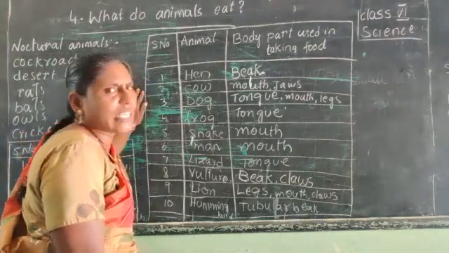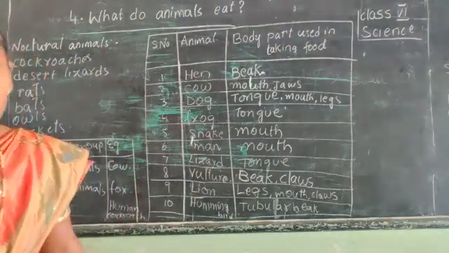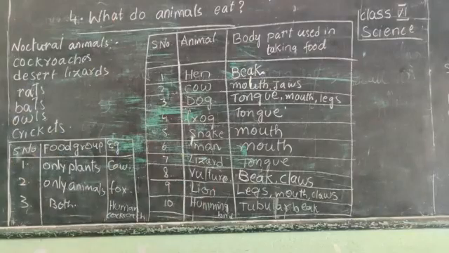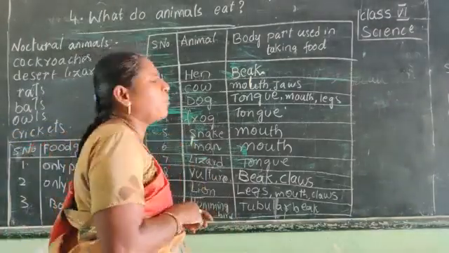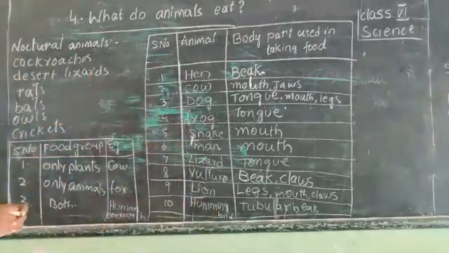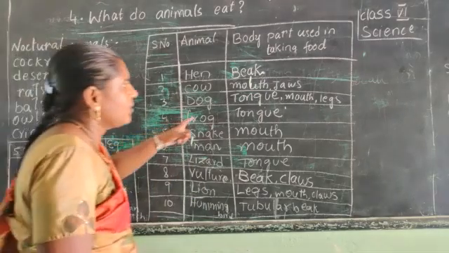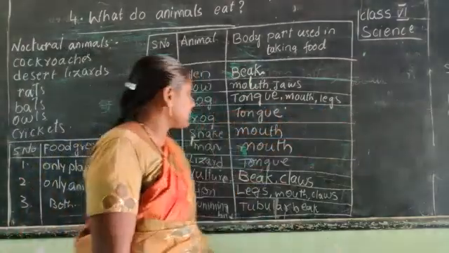Hen is using its beak to take the food in its mouth. Cow is eating the food with the help of the mouth and the jaws. The dog is eating its food with the help of tongue, mouth and legs.